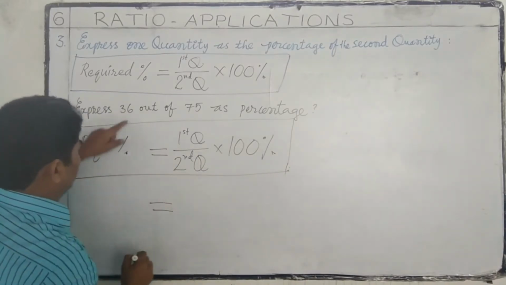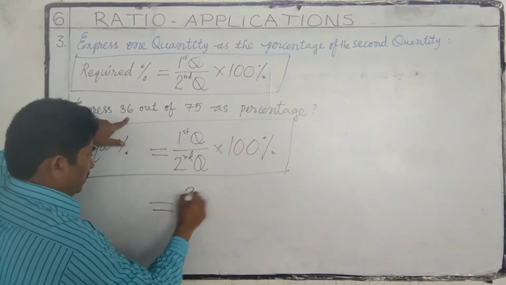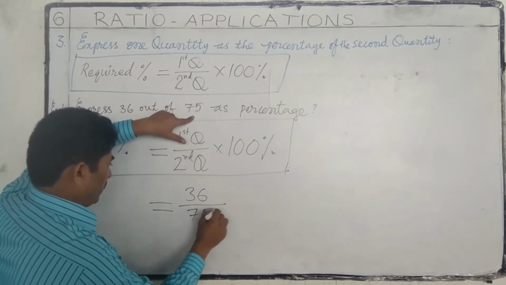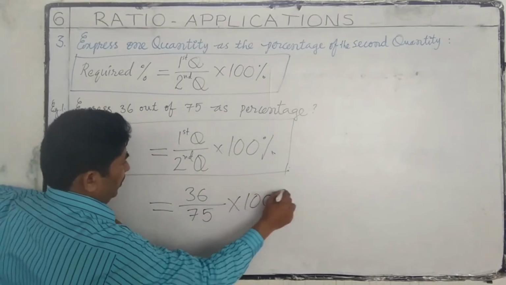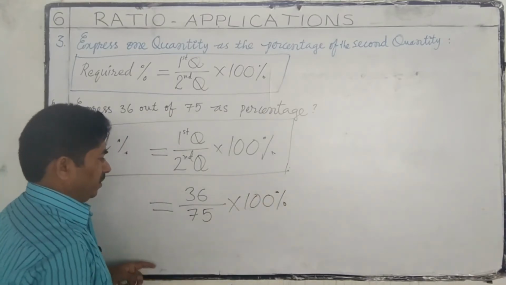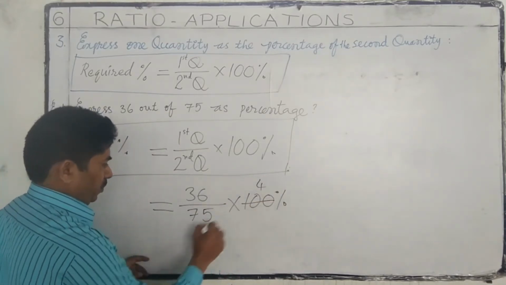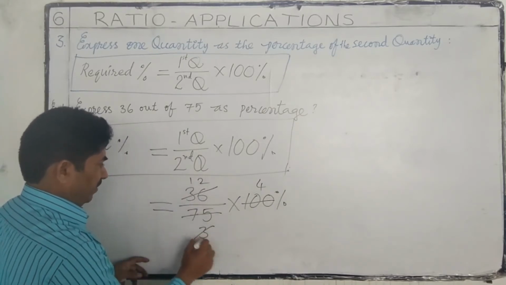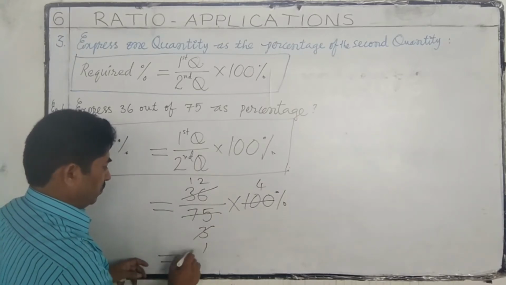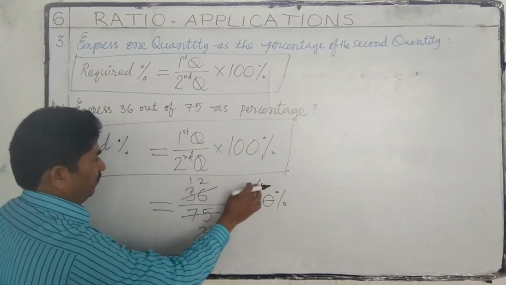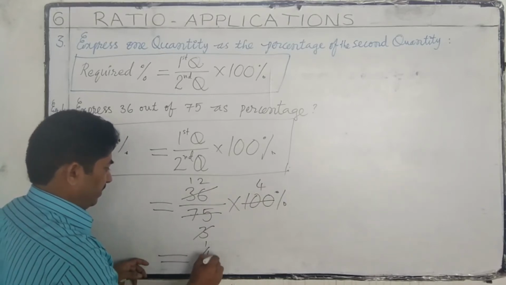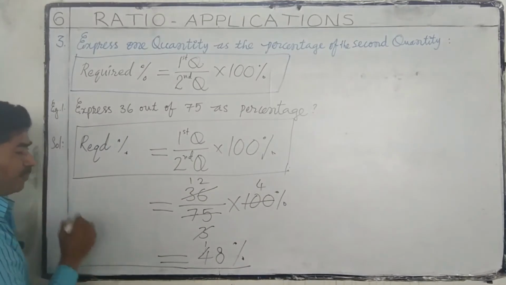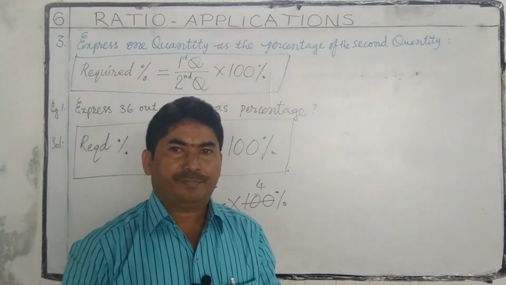Here the first quantity is 36. 36 by second quantity 75 into 100 percentage. 25 fours, 25 threes, 3 ones, 3 twos, 3 ones. So that is equal to 12 fours are 48. 48 percentage. This is the required number.